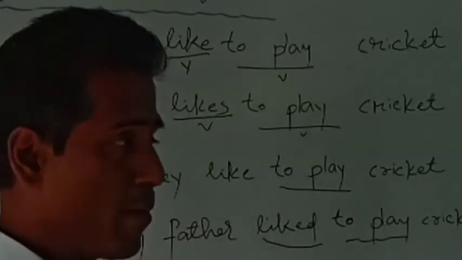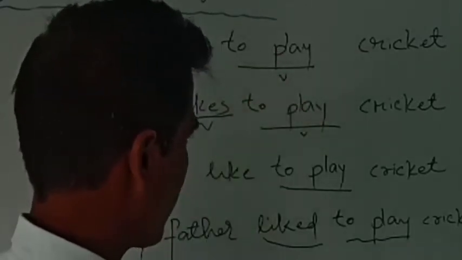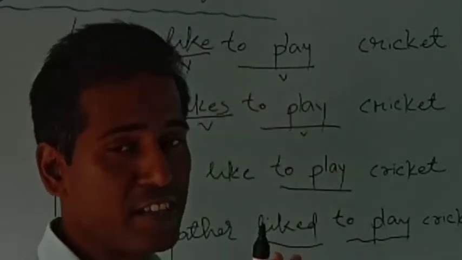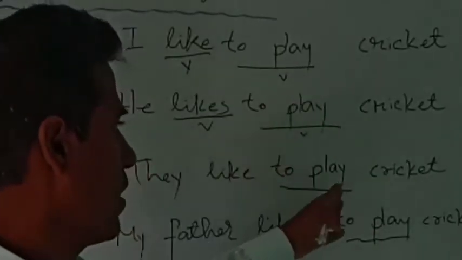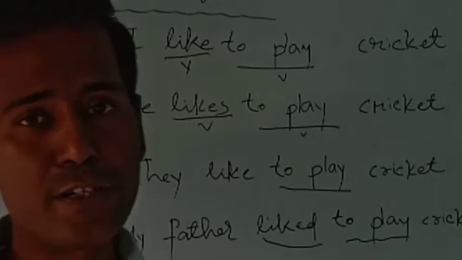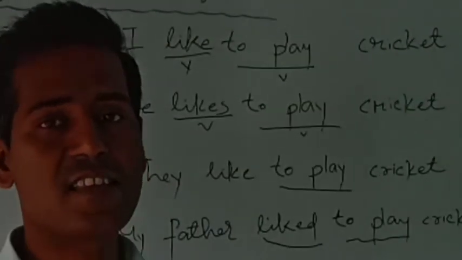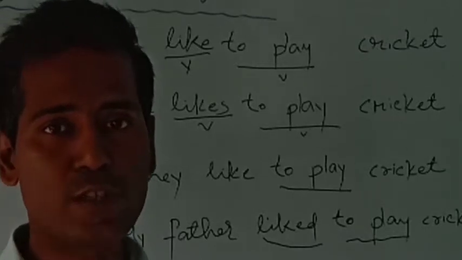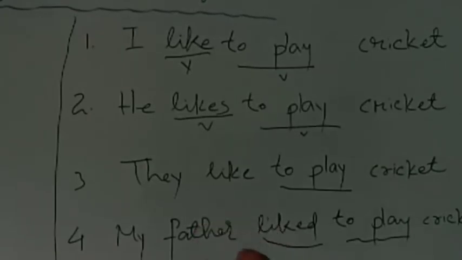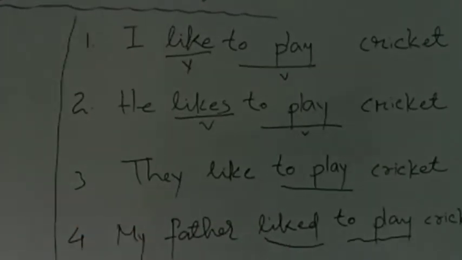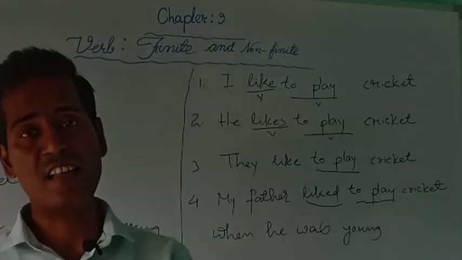On the contrary, in self contrast, if you see that to play in all the four sentences, to play remains as to play. There is no change at all. In the first sentence it's to play, in the second sentence it's to play. Whatever may be the person or number of the subject or whatever may be the tense of the sentence, to play remains as to play in all the cases. That means to play is not limited or not controlled by the number and person of the subject as well as the tense of the sentence.